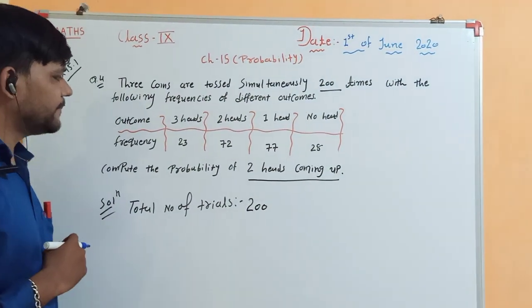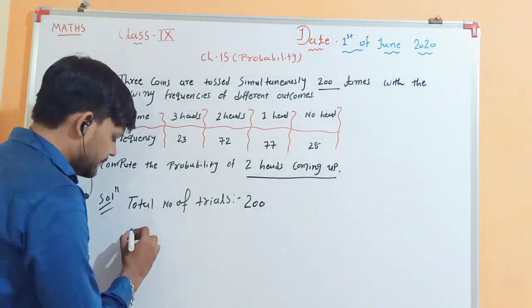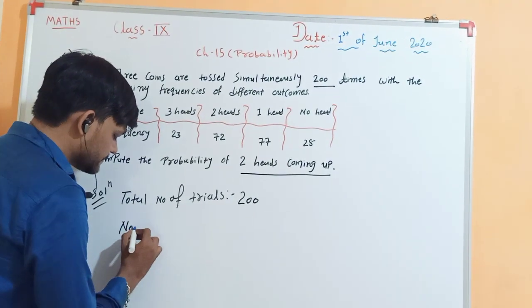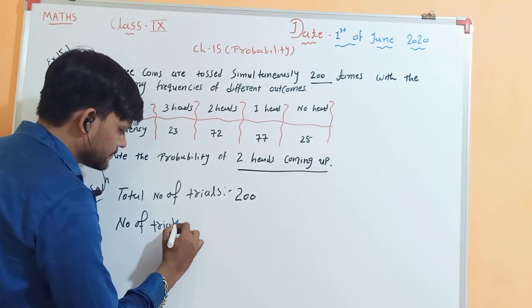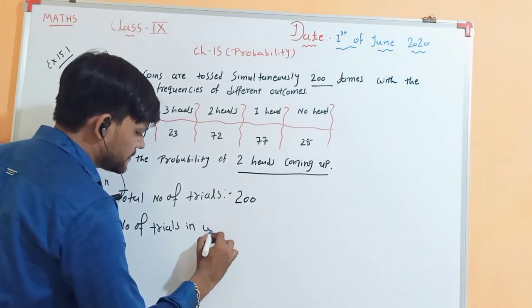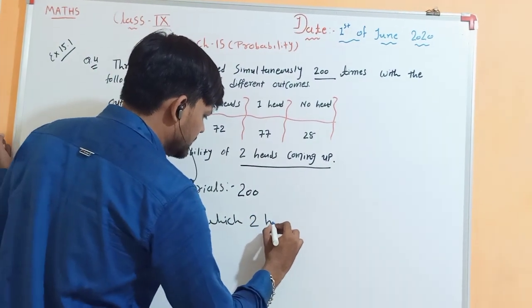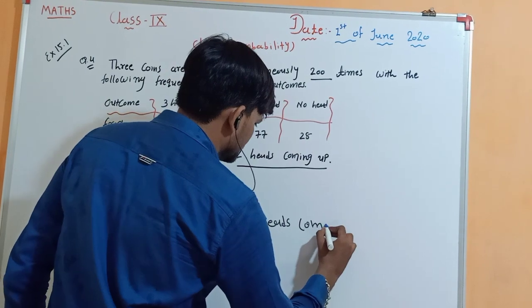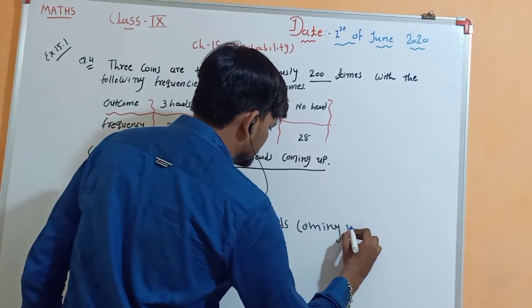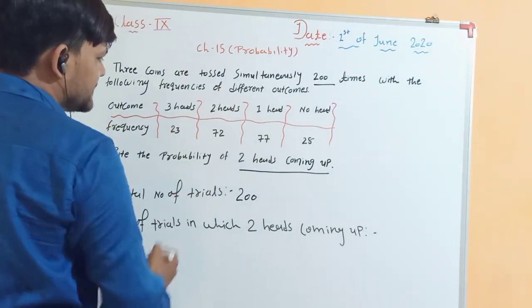We have to find the probability of 2 heads coming up. So the number of trials in which 2 heads come up, for 2 heads the number of trials is 72.